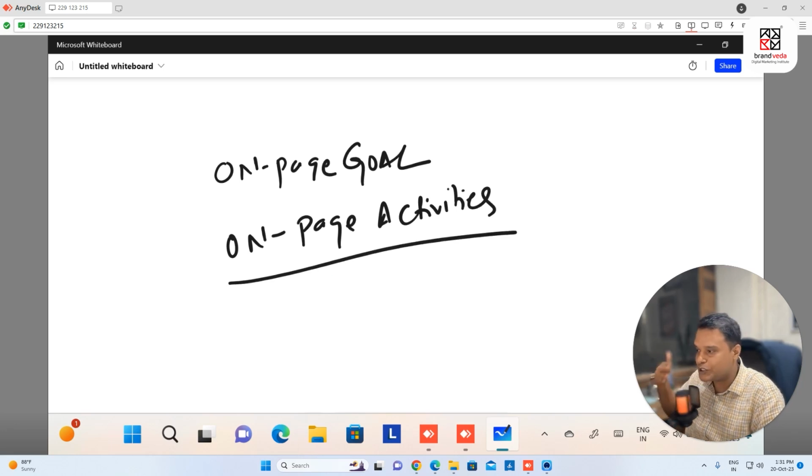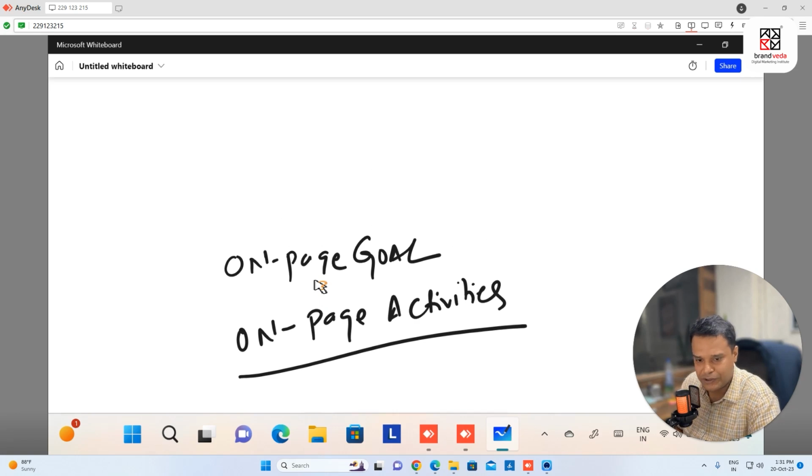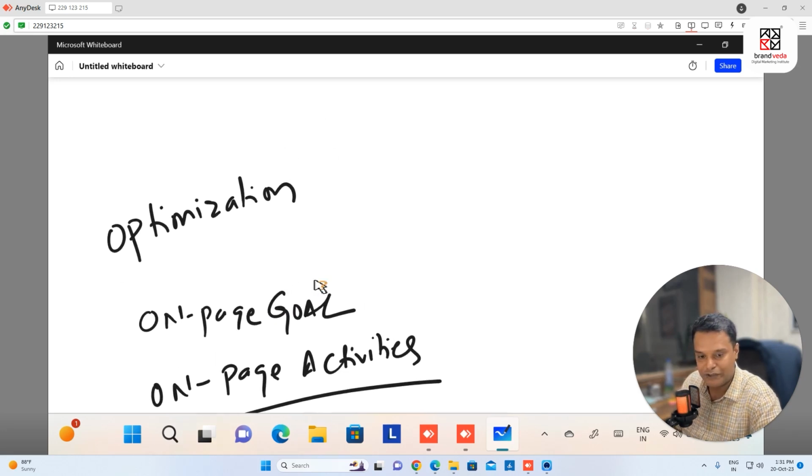Fine. So on-page goals and on-page activities. So let us talk about what are my top on-page goals. Keep this in mind when we talk about optimization, because SEO is changing. The way we used to do SEO 10 years back, it's not the same. Google is becoming very smart. So optimization means we're going to optimize it for the users.